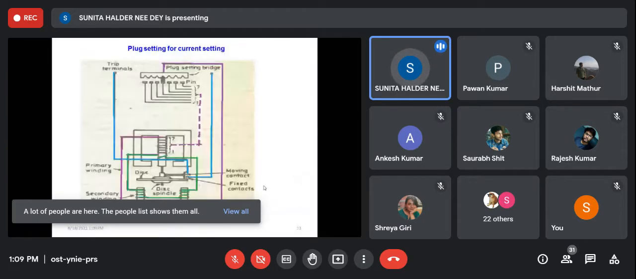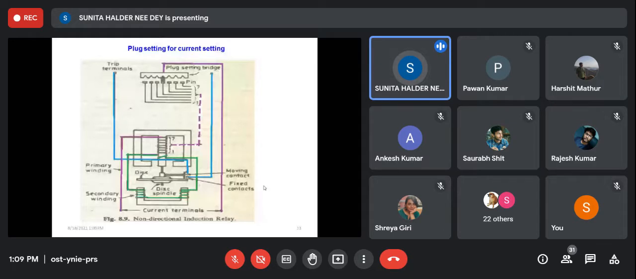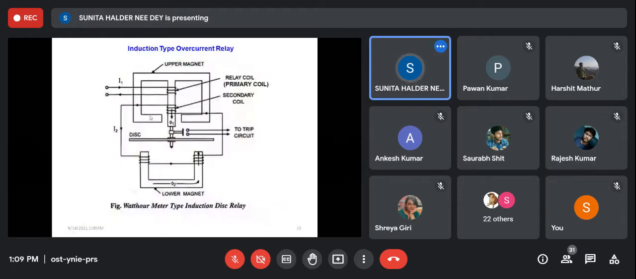So in the watt-hour meter type induction relay, how much torque will be produced and how fast this disc will rotate depends on the current supplied, I1, because the current will be induced. Now this I1 current will be proportional to the fault current, and throughout the operation of the relay in the system, I1 will be either the system current or the fault current. So this coil corresponding to I1 is always energized, and that coil is called the timer coil.